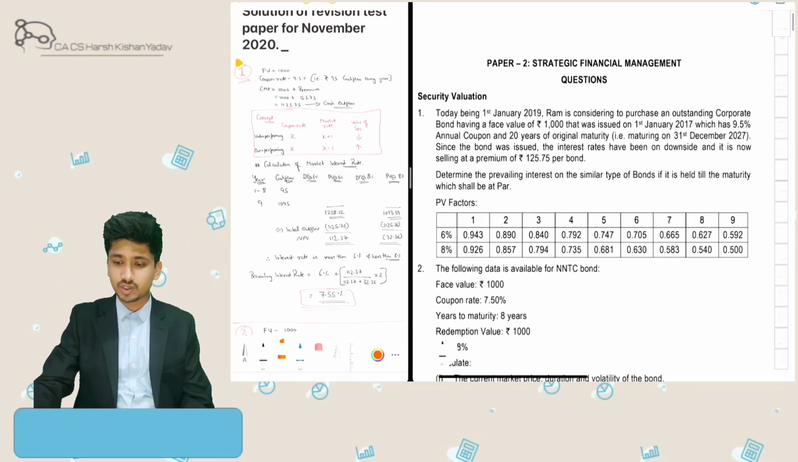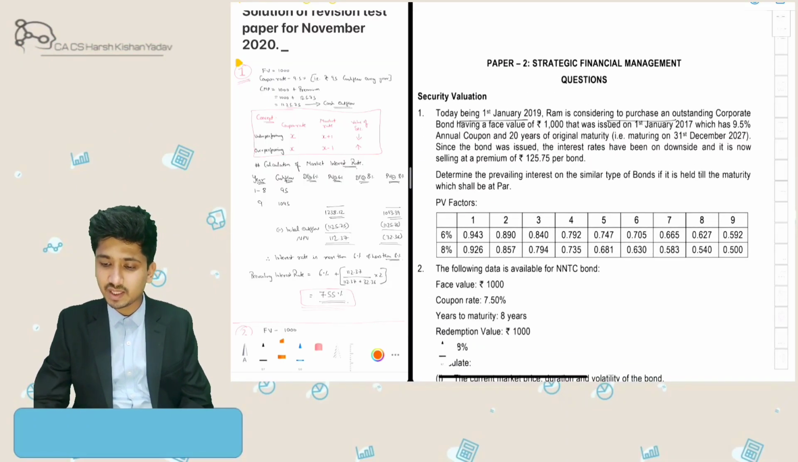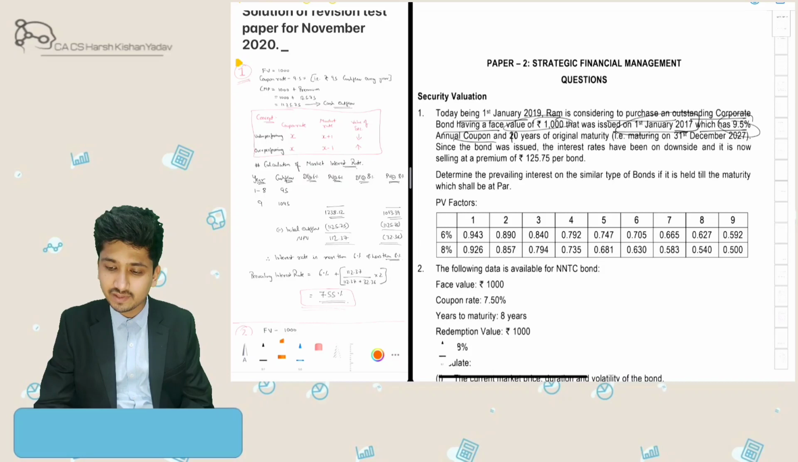Let's start with our first question. Today, being 1st of January, Ram is considering purchasing an outstanding corporate bond having a face value of Rs 1000 that was issued on 1st January 2017, which has an annual coupon rate of 9.5% and an original maturity of 11 years, maturing on 31st December 2027.